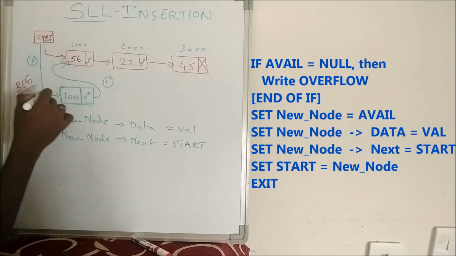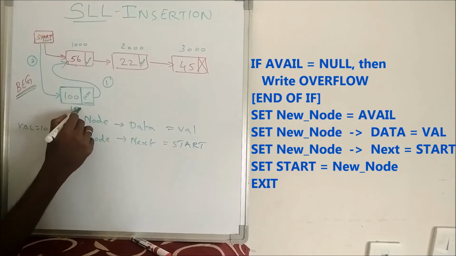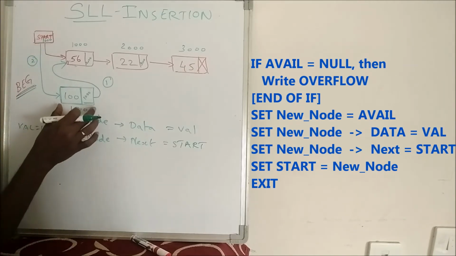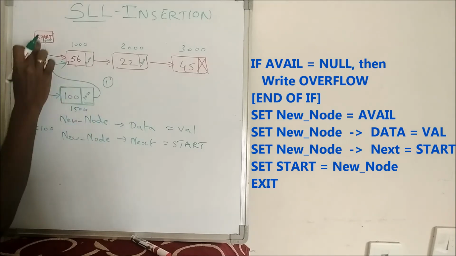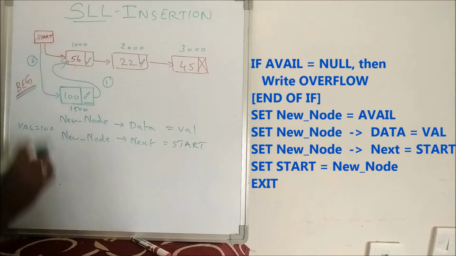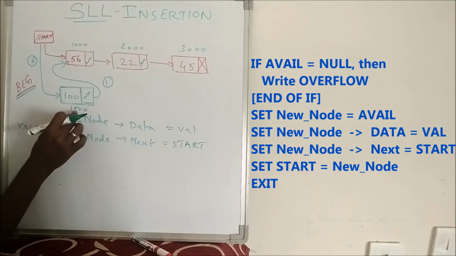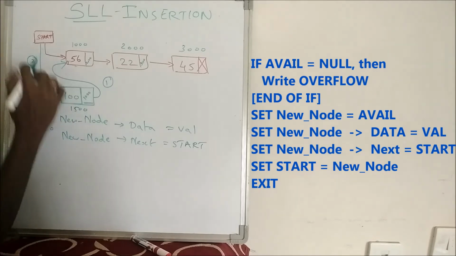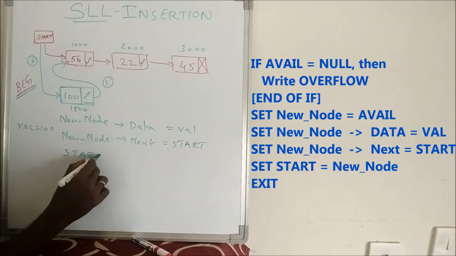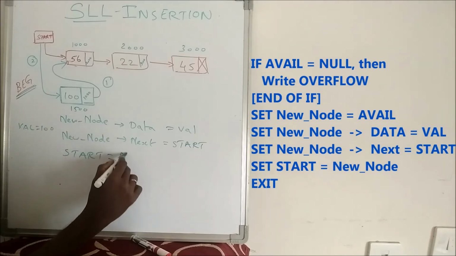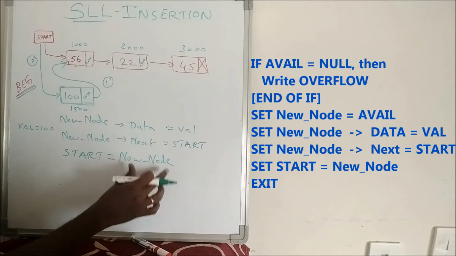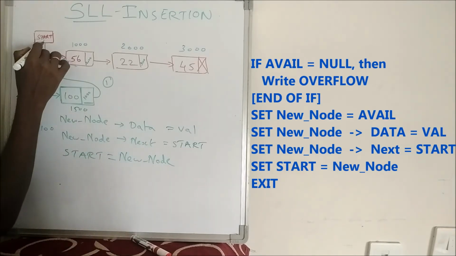Second, establish this link. For example, imagine the address of this node is 1500. So what should now be stored in start? Hereafter this node is going to act as the new start. So 1500 should be stored, instead of this 1000; it should be replaced with 1500. Where is 1500 now? It is in the variable new node. Now what I am going to do is start equal to new node, because new node has 1500. The 1500 will be stored to start. So this is 1500.